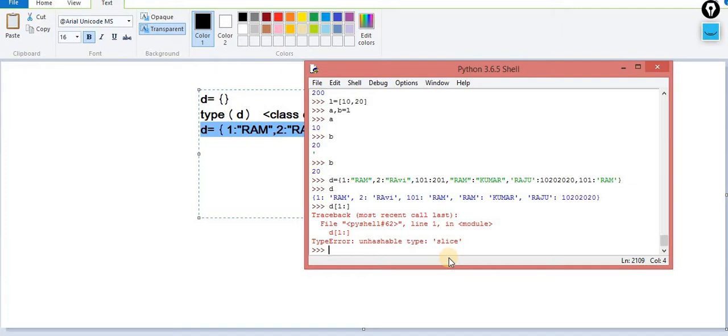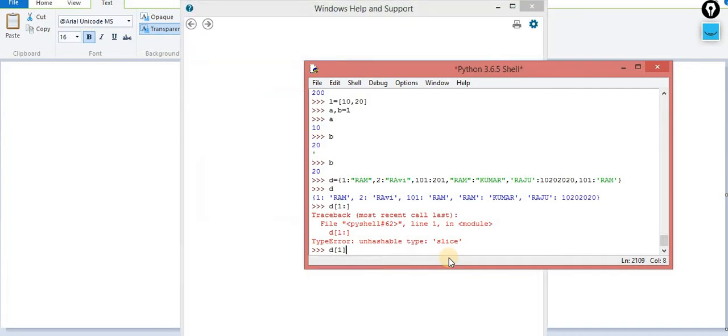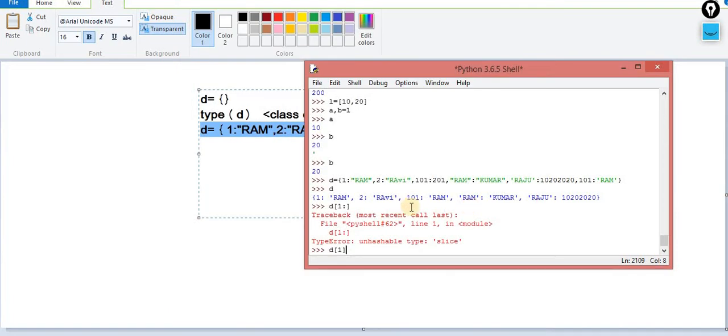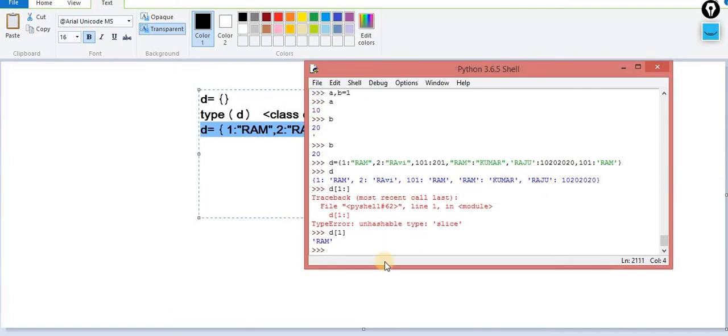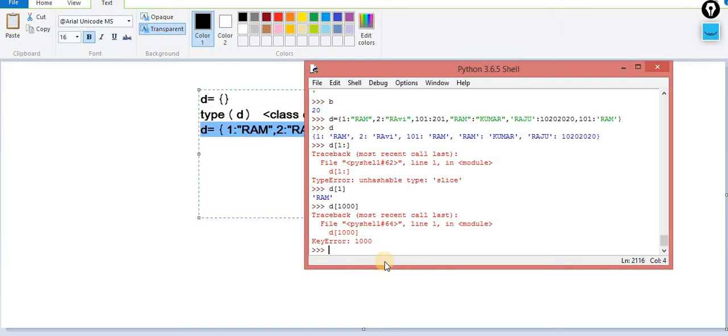Now observe the scenario. If I want to process the value, you have to supply the key. I am calling roll number 1. So now you will get Ram. Let's suppose the key is not there and I want to process that data. Let's suppose key 1000 is not there, but I try to fetch it. Now you will get an error message, that is the key error. That means this key is not available and you are trying to fetch it.